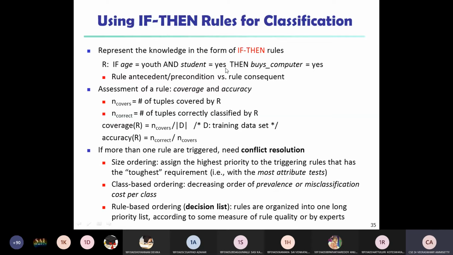Some of the rules are like: if age is equal to middle, student is equal to no, buys a computer is equal to no. Like that, based on our data, you can write n number of rules for the data.